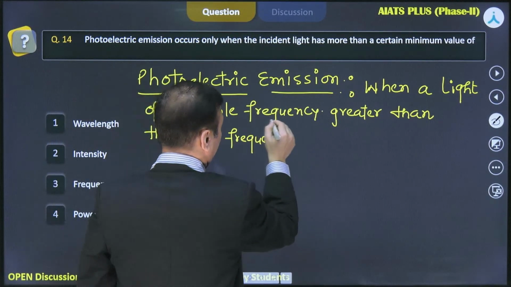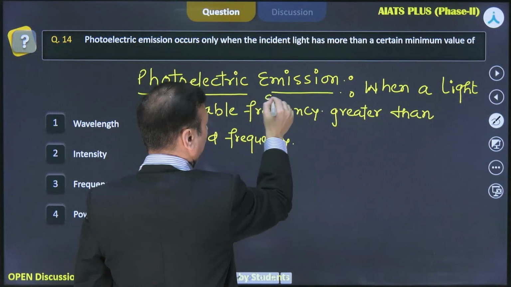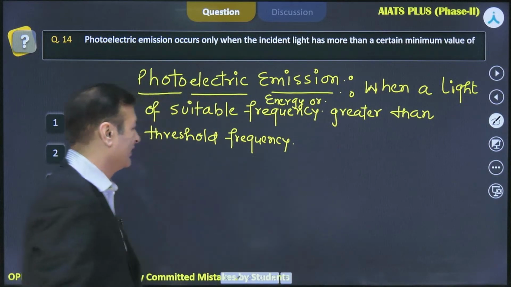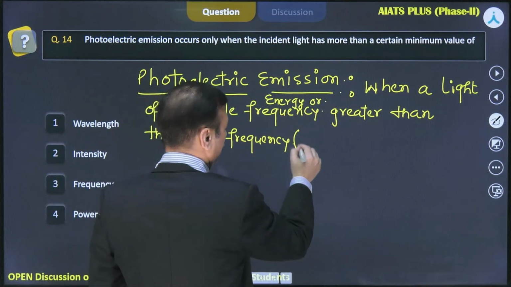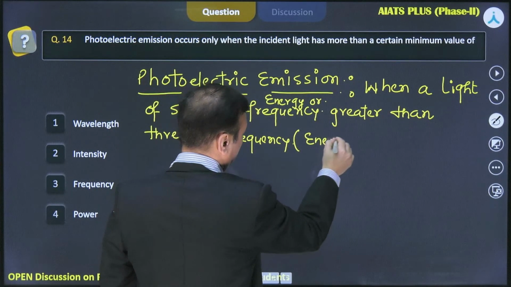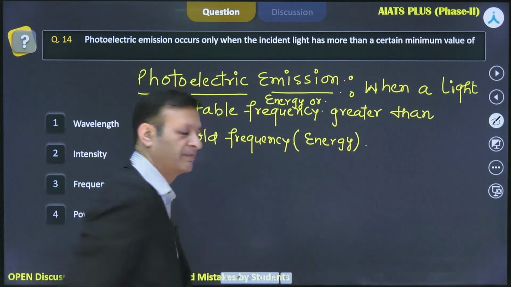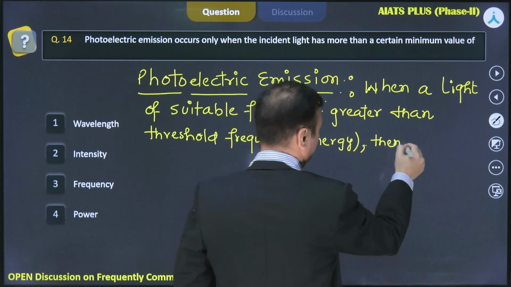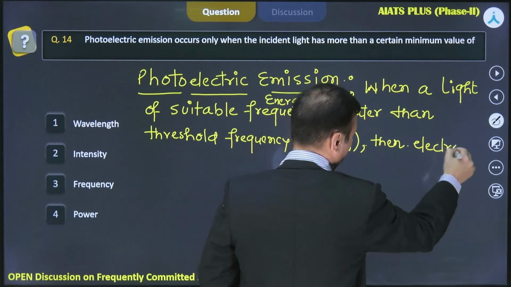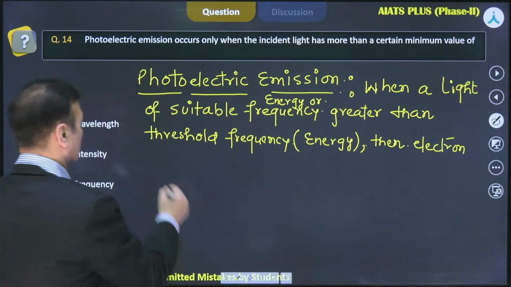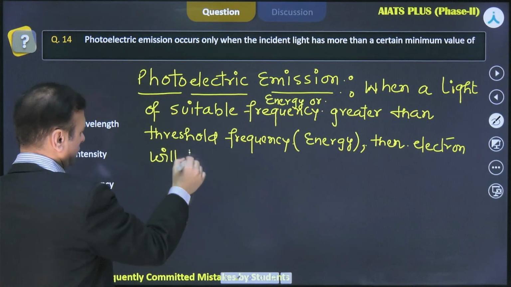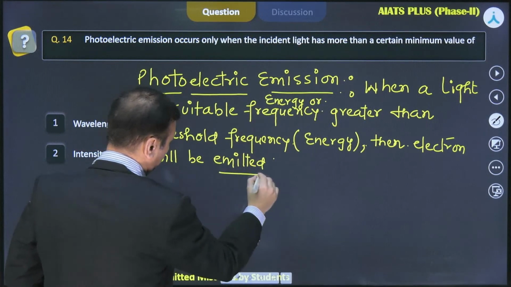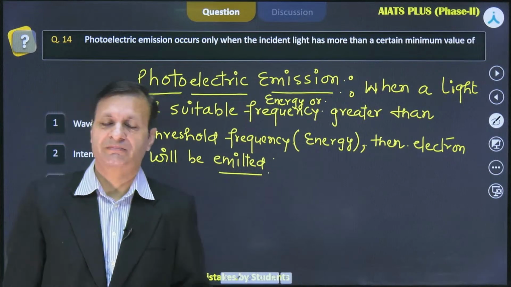You know, this frequency can be replaced with another word called energy. Greater than threshold frequency or threshold energy, then electrons will be emitted from the surface of that material.